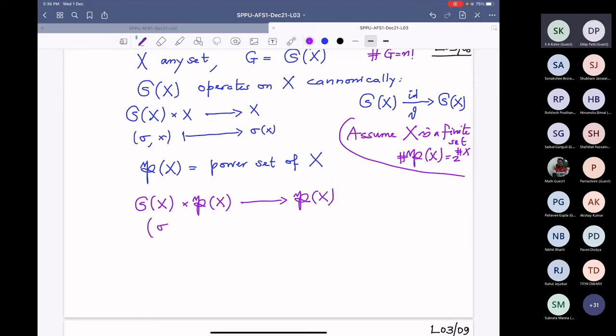Now sigma comma any subset Y, where should it go? I said last time, no? That is sigma times Y. Am I clear? Yes or no?